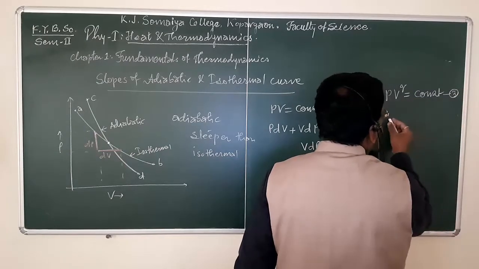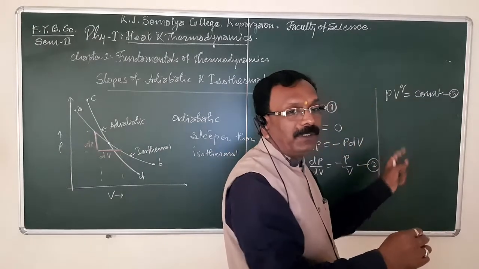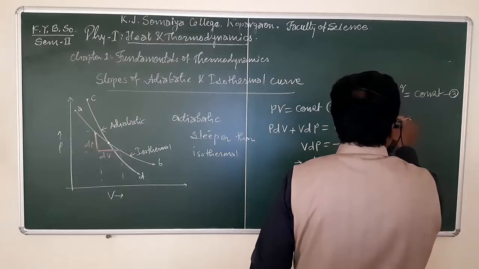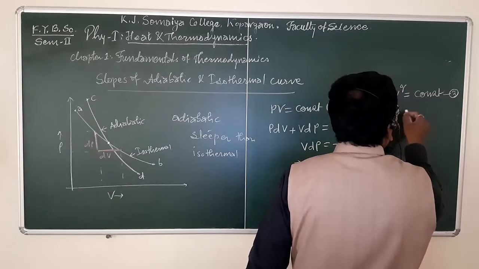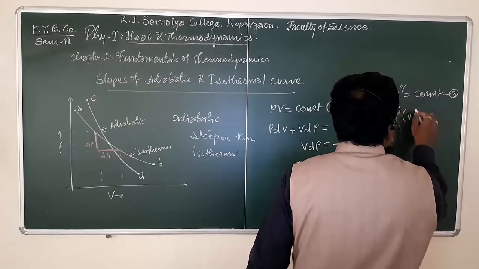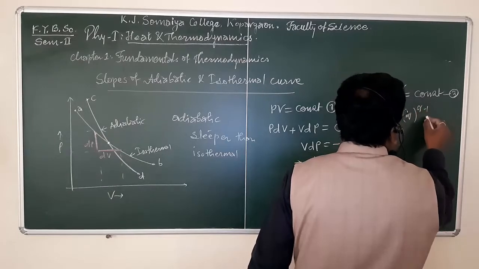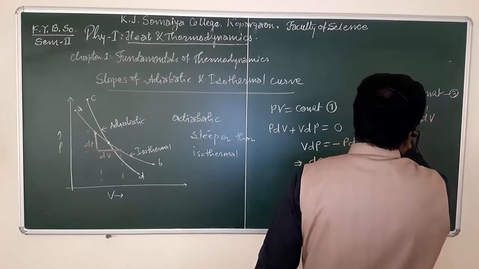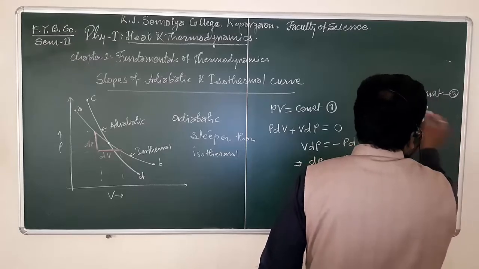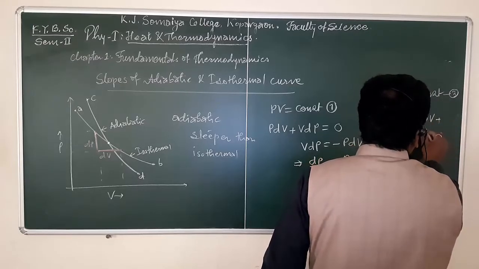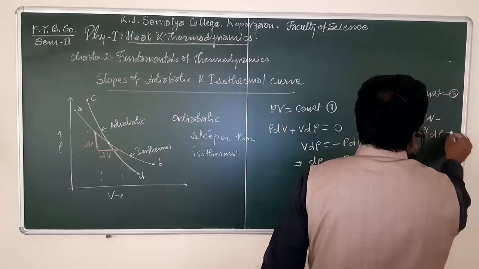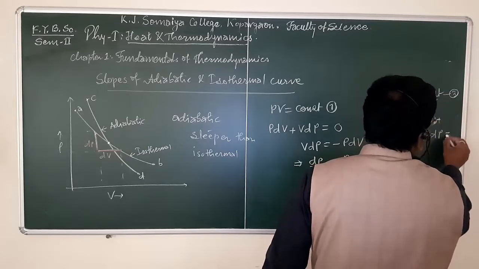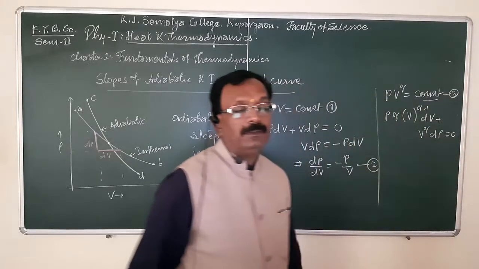Again differentiate this equation, we have P gamma V raised to gamma minus 1 dV plus V raised to gamma dP, and the differentiation of constant is 0.